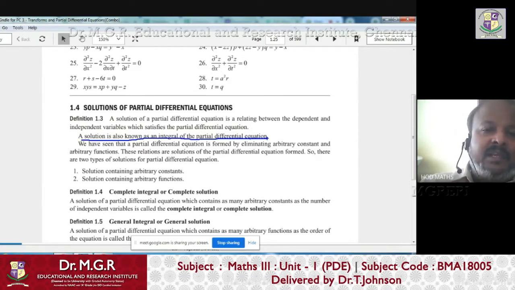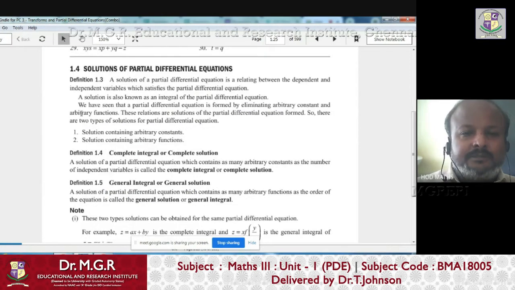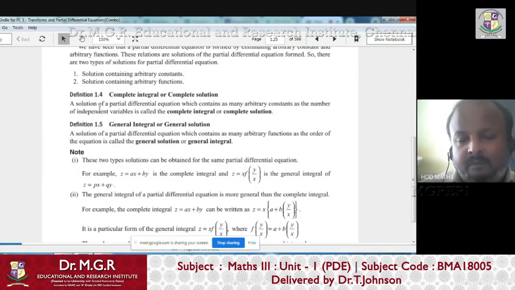That is nothing but the integral of the PDE, and otherwise it is also called the solution of the PDE, right? So now I will tell you what is called the complete solution. What is called the complete solution? When you say a solution is a complete solution, you just follow down.